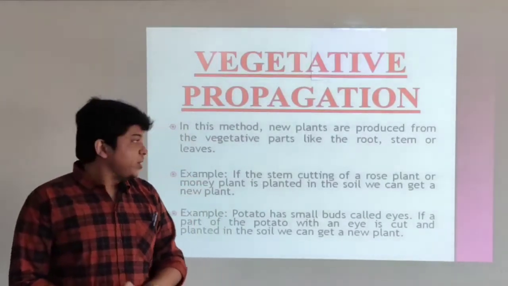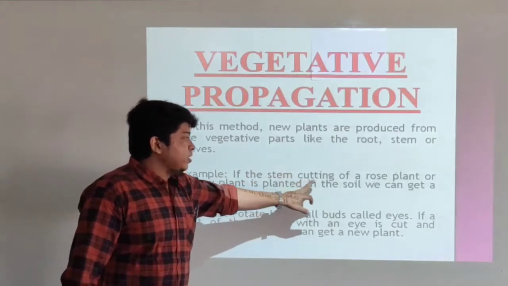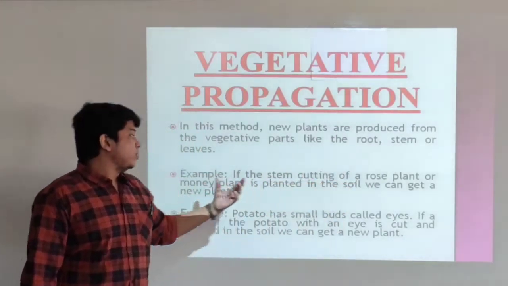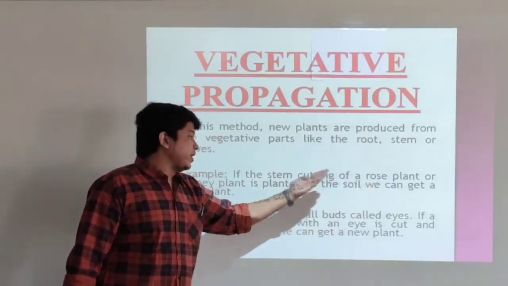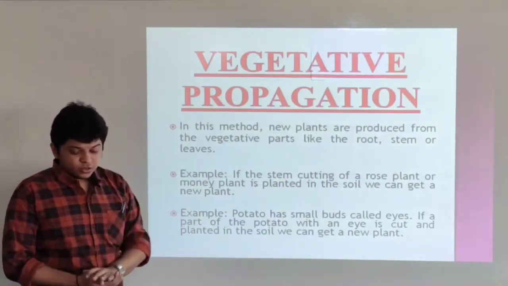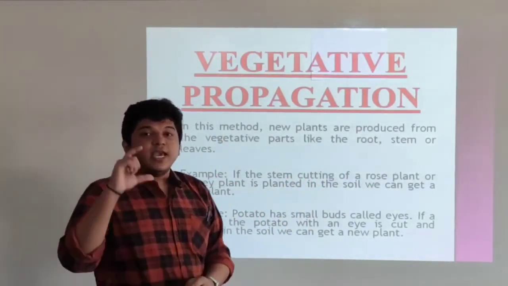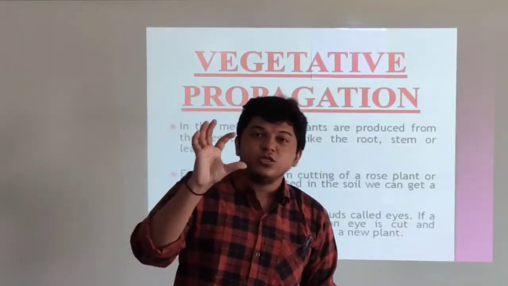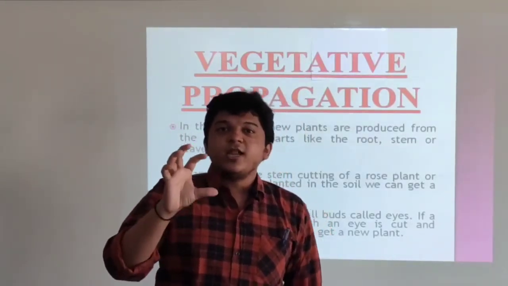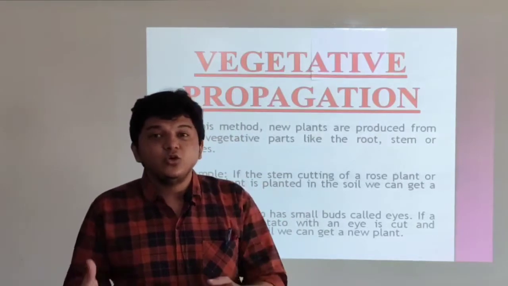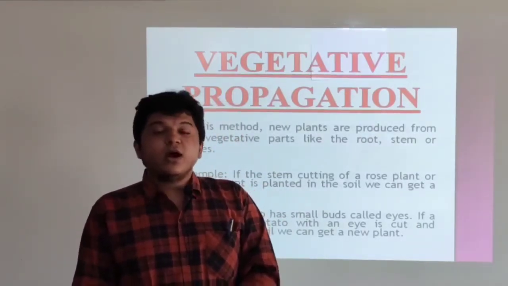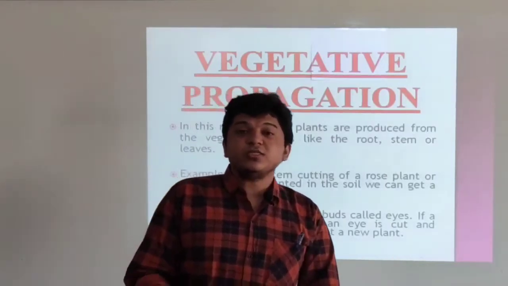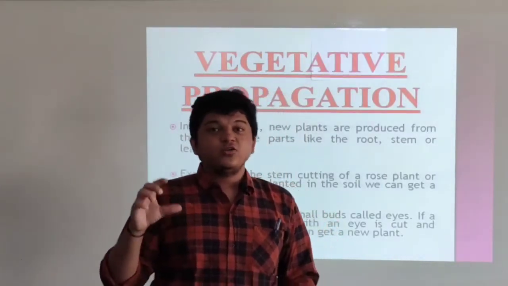Our first example is, if the stem cutting of a rose plant or money plant is planted in the soil, we can get a new plant. Whenever you take a stem cutting, you cut the stem into a smaller part, and with the help of that stem you can get a new plant of the same kind.